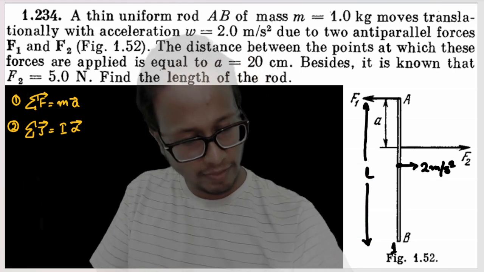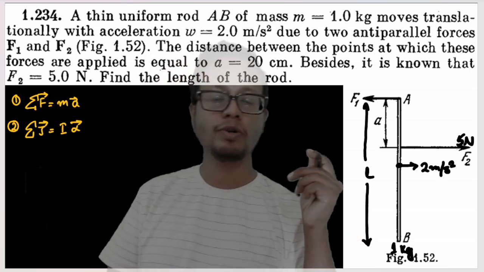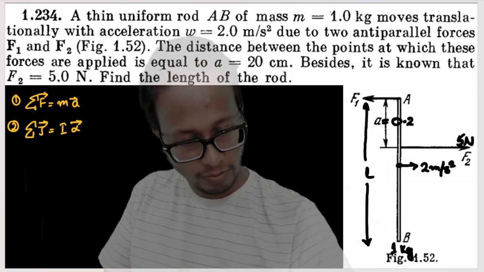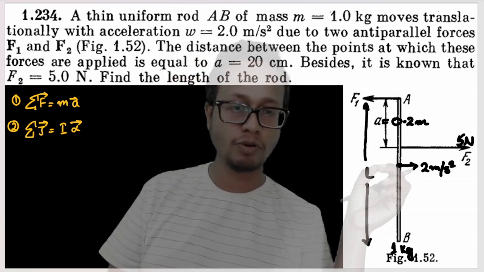The mass of the rod is given as 1 kg. The value of F2 is given as 5 Newton. We need to find out the length of the rod. The value of length A is given as 20 centimeter or 0.2 meter. Now we know that the center of mass of this rod lies below F2.